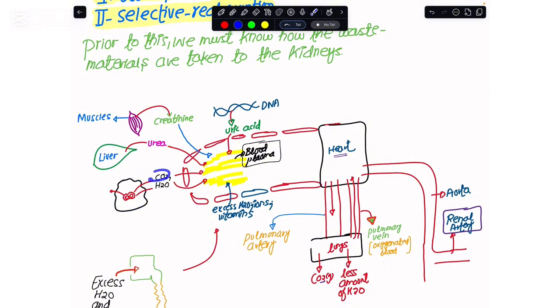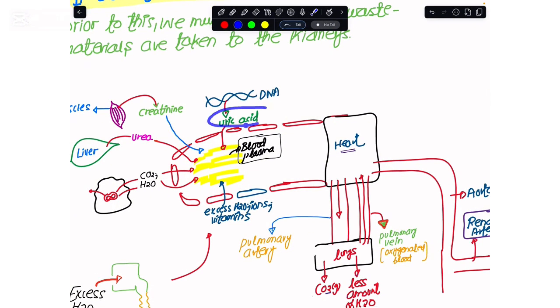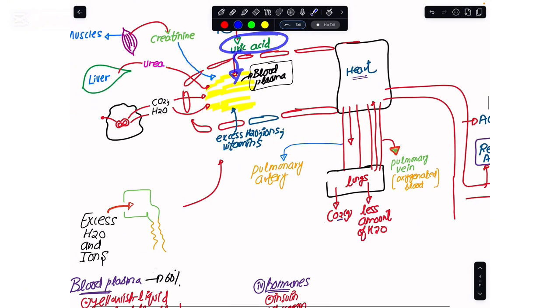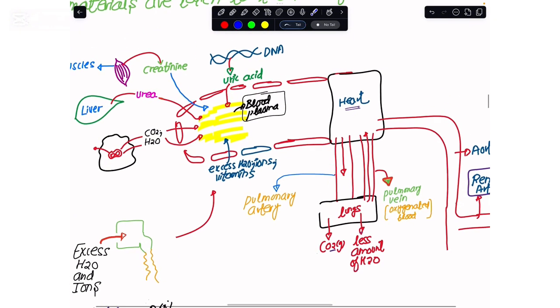we have produced the CO2 and the metabolic water, they would go into the blood plasma. From the liver, the urea would go into the blood plasma. From the muscles, the creatinine would go into the blood plasma. And from the breakdown of the nitrogenous bases of the DNA, the uric acid comes over here. And from the diet, the excess water and the ions that we are taking up, the vitamins and the minerals as well, they would be there in the blood plasma.